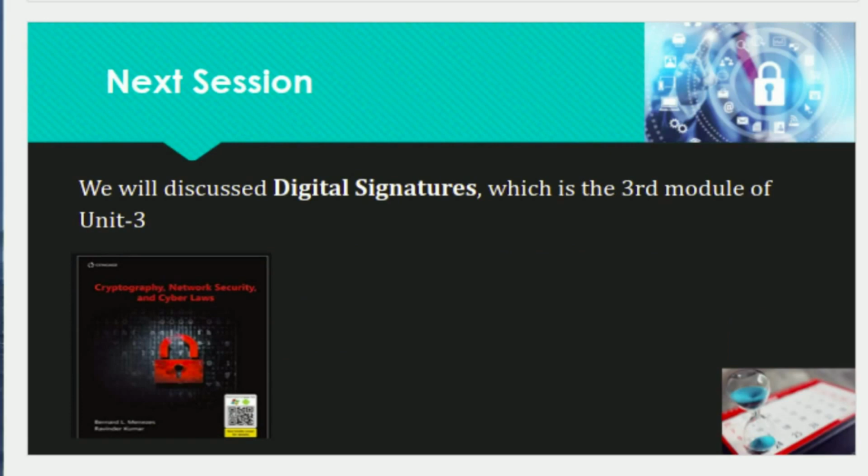The fundamentals associated with the topic are briefly available in this book, Network Security and Cryptography, written by Bernard Menezes. You can go through this book to understand the next session more clearly.